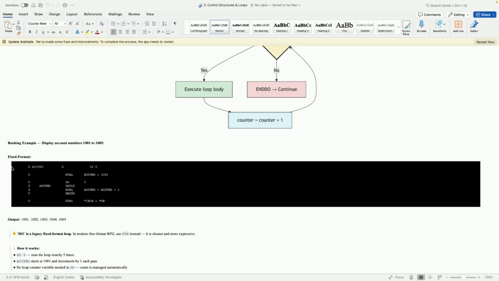Okay, so here you might get a doubt: I have a file called account master that has some fields, and I want to use the same fields in the program as well. Should I declare those file fields in the program again? No, you don't need to declare the file fields again in the program.